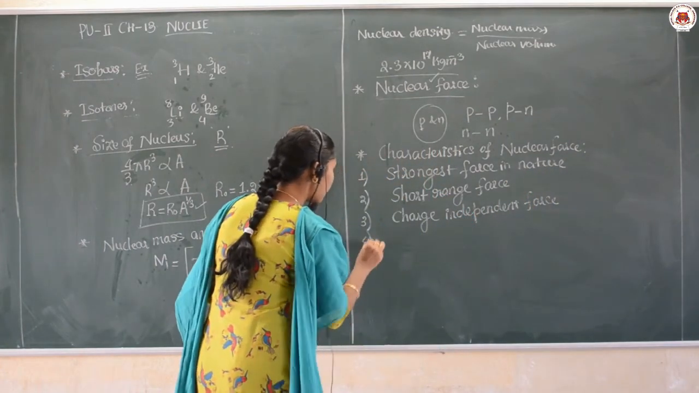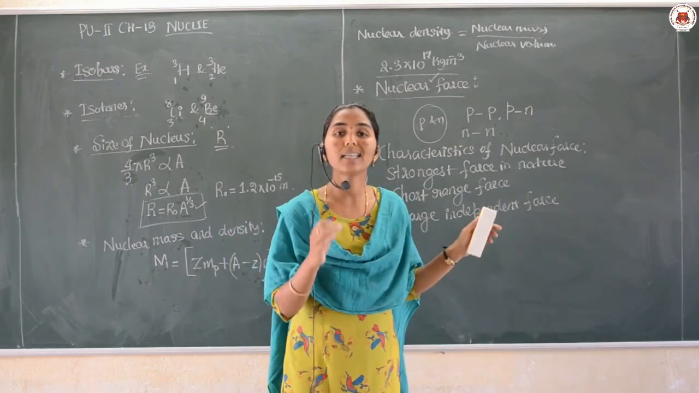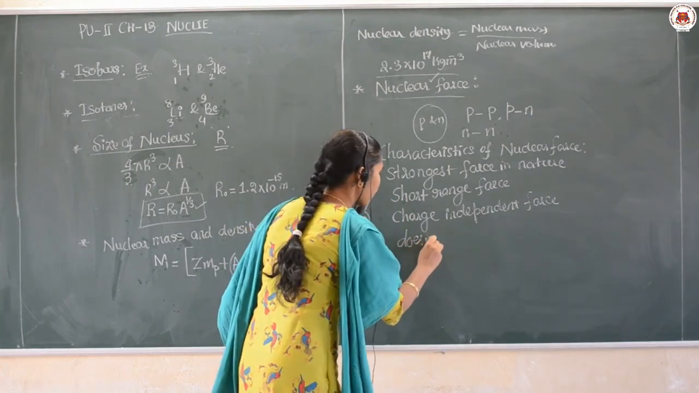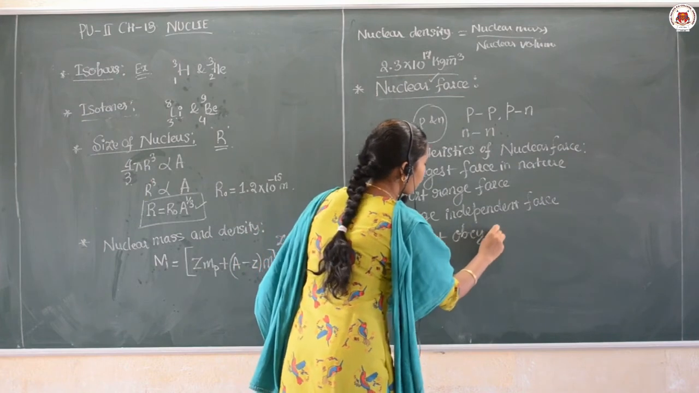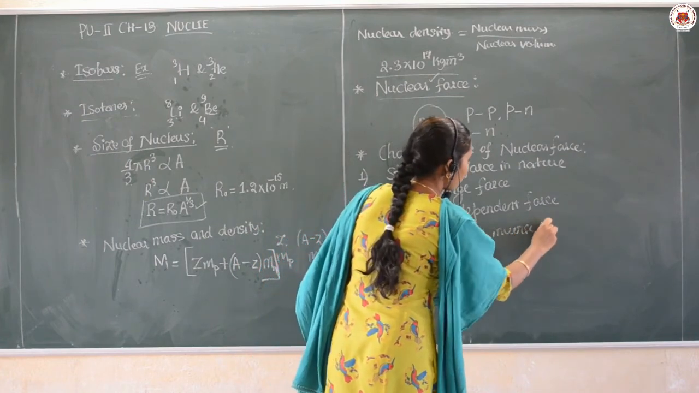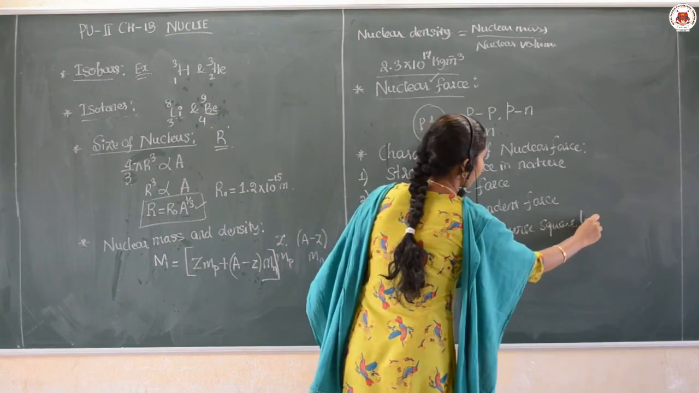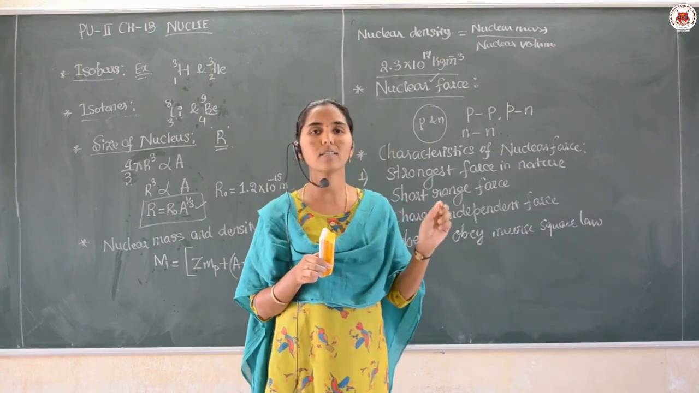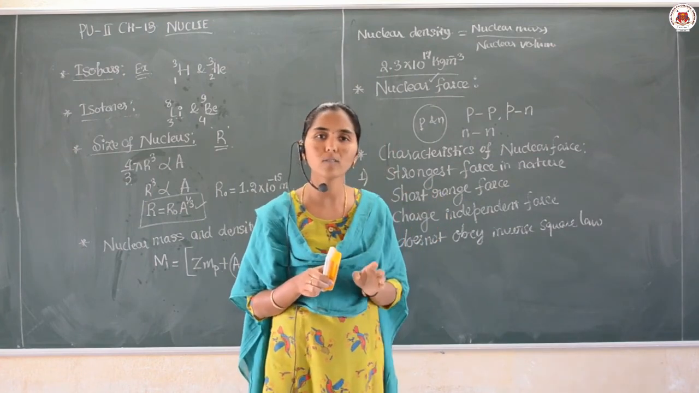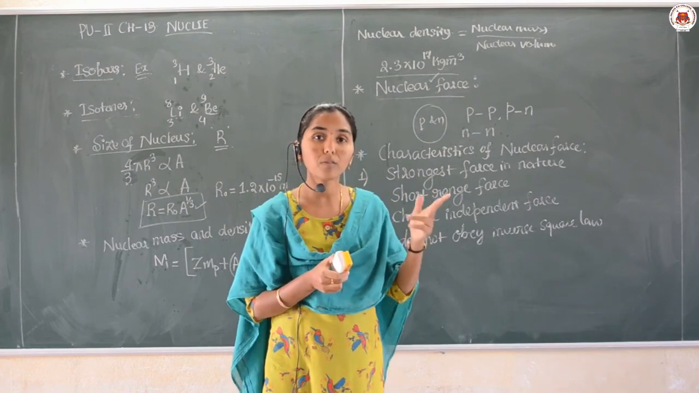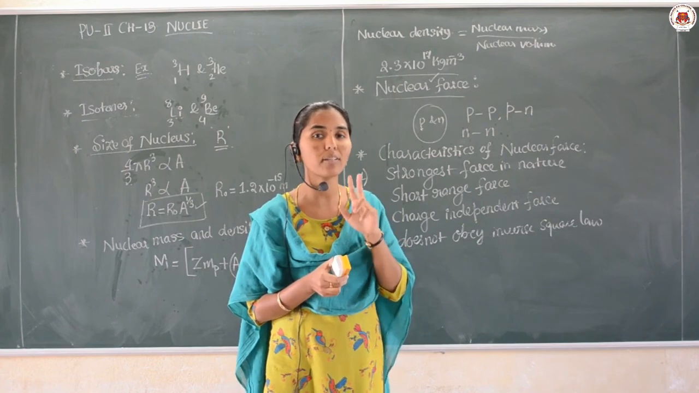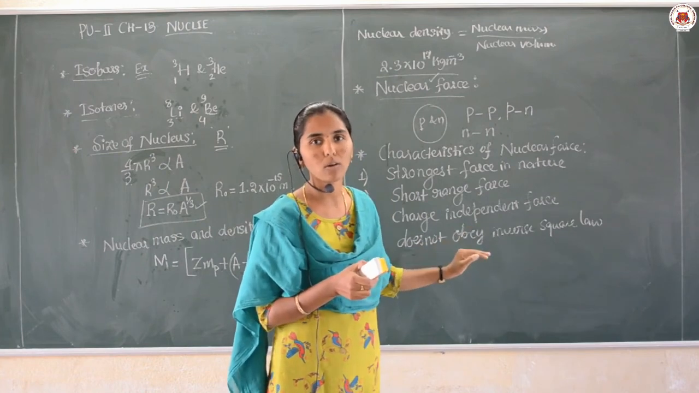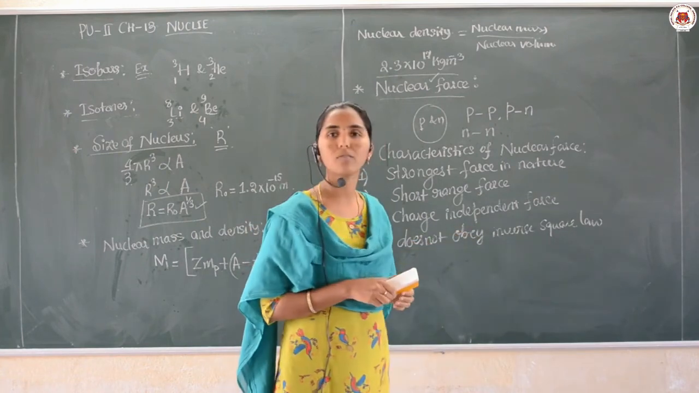Okay. Then next property is, it does not obey the inverse square law. See, in the case of gravitational force and the electromagnetic force, we discussed F is equal to G into M1 M2 upon R square, like that formula we discussed. Their force is related inversely with the square of the distance between the particles. But here that law is not involved, it does not obey the inverse square law.